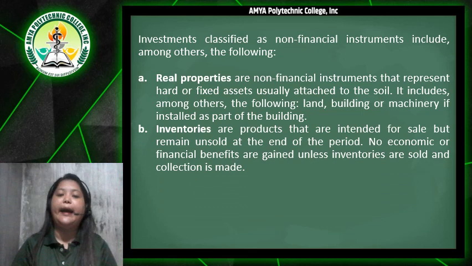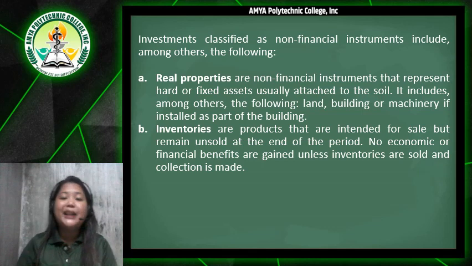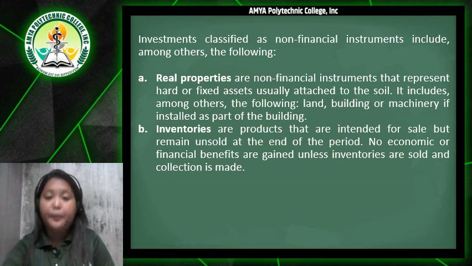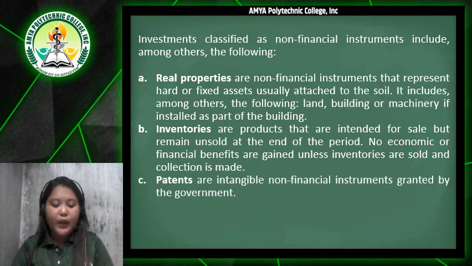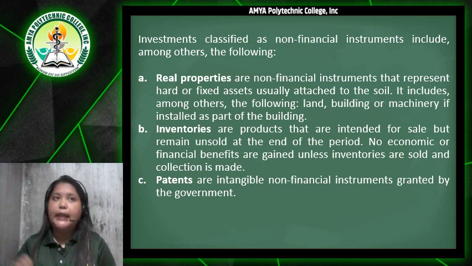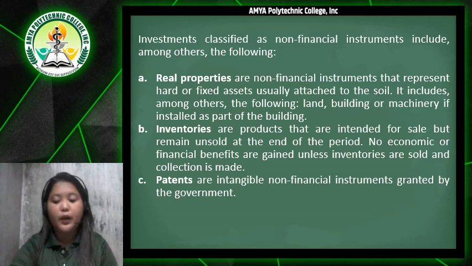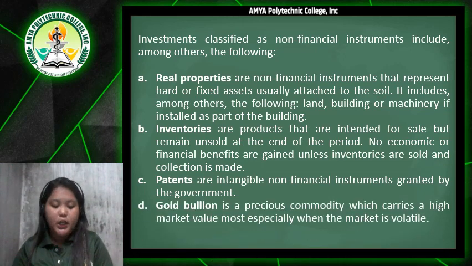The second one is we have the inventories. So inventories are products that are intended for sale but remain unsold at the end of the period. So no economic or financial benefits are gained unless inventories are sold and collection is made. The third one is we have the patents. So patents are intangible non-financial instruments granted by the government. And then we also have the last one, the gold bullion. So gold bullion is a precious commodity which carries a high market value, most especially when the market is volatile.